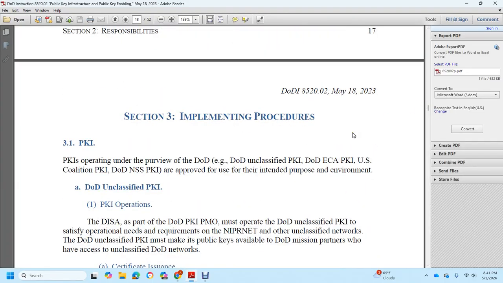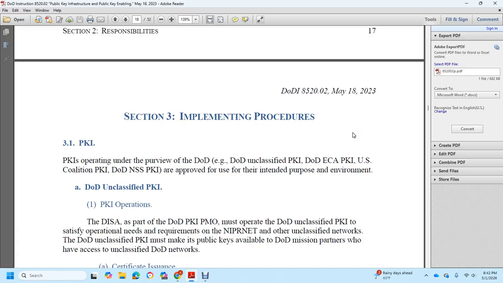Implementing procedures. Public key infrastructure operating under the purview of the Department of Defense, DoD, includes the DoD unclassified public key infrastructure, the DoD external certificate authority public key infrastructure, the U.S. coalition public key infrastructure, and the DoD NSS public key infrastructure, proof of the use intended for the purpose of the environment, the DoD unclassified public key infrastructure department, and